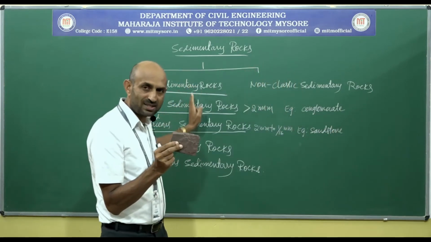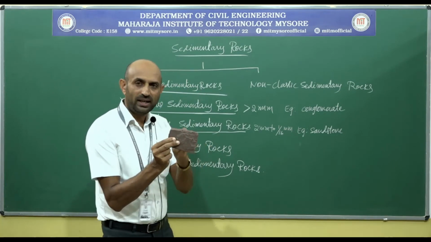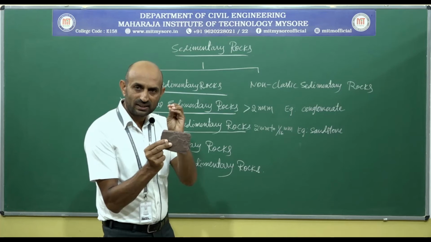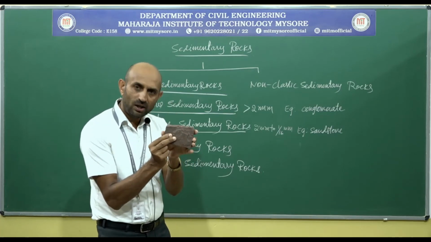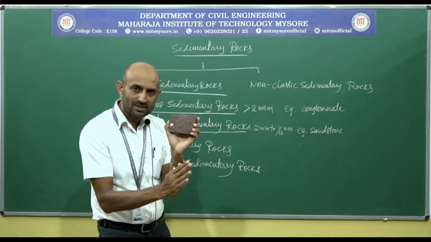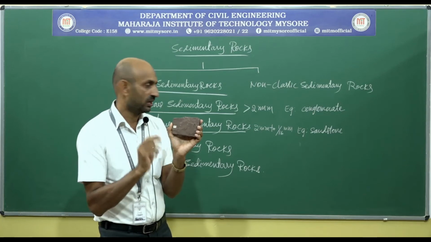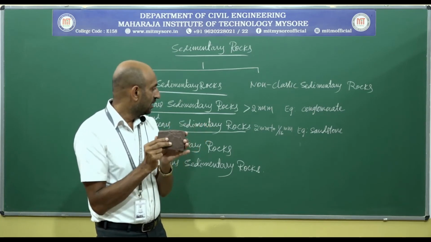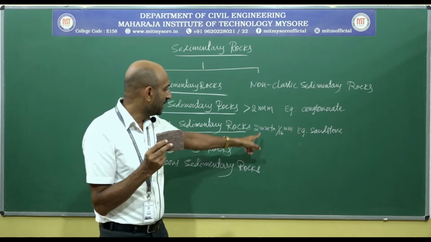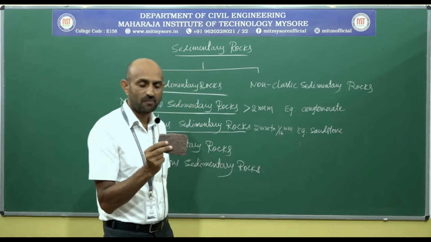Since the classification is clastic sedimentary rock, we can easily use the terminology clast. Whatever the fragments, all are called by the name clast or fragments or grains or whatever. Here, the clasts are having the size between 2 millimeter to 1/16 millimeter.